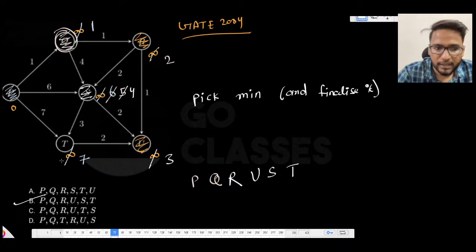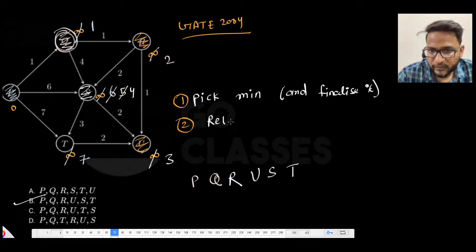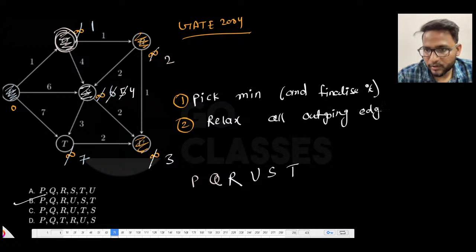This is the first step. I mean, there are only 2 steps. This is the first step, and the second step is: relax all outgoing edges from the picked vertex.